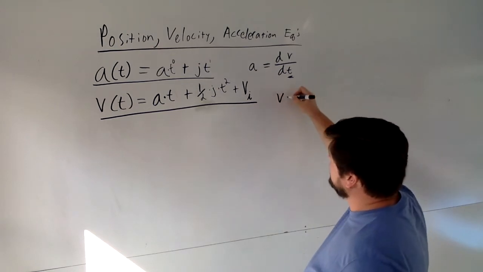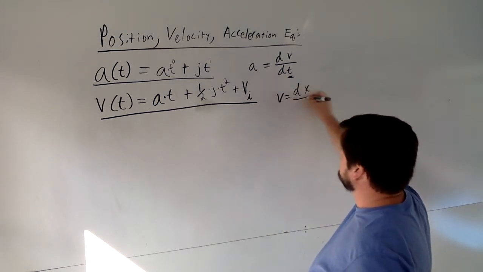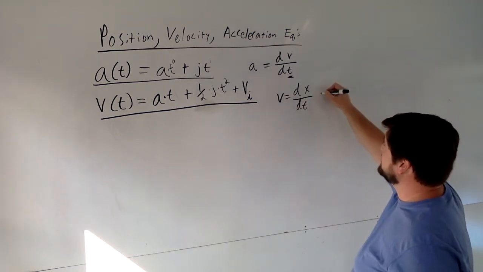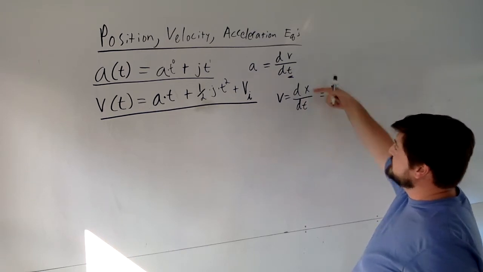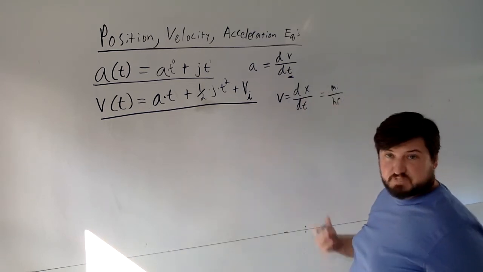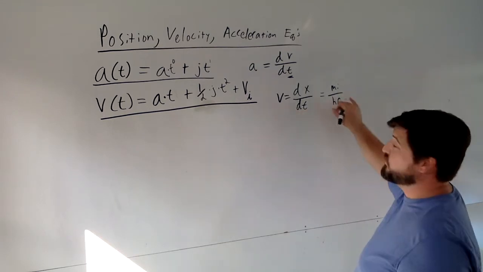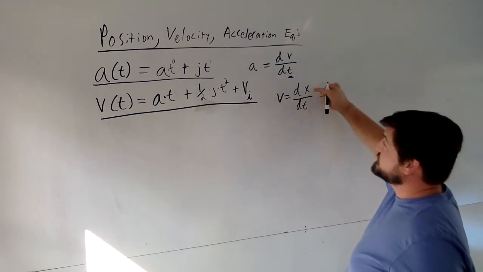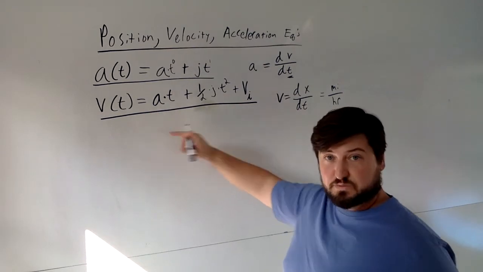And something else important to know is that velocity is the derivative of position with respect to time. And if you think about this, you know it, right? You know this because if I said miles per hour, that would be distance over time, wouldn't it? So therefore, our velocity, right, is that with the direction. So we're going to take a look at the position with respect to time. That's what velocity is. So if we take the integral of this, we're going to undo this.